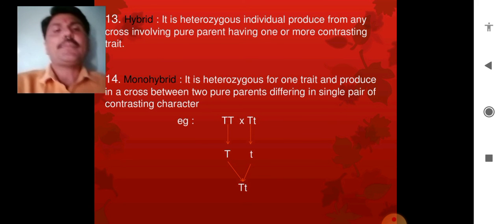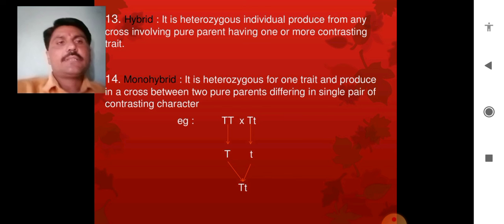Look at the example. See the dominant, which is denoted by the capital T, which is crossed with the pure one showing the character of smaller t also.